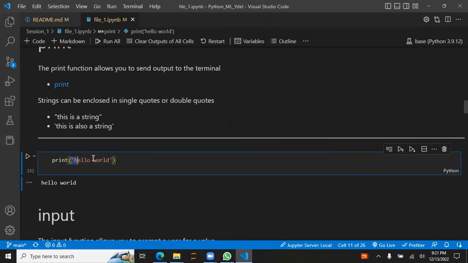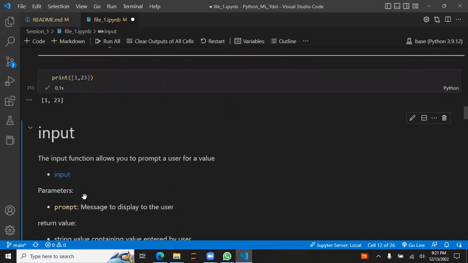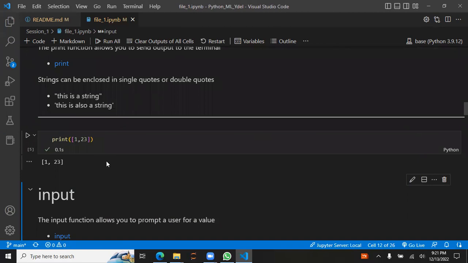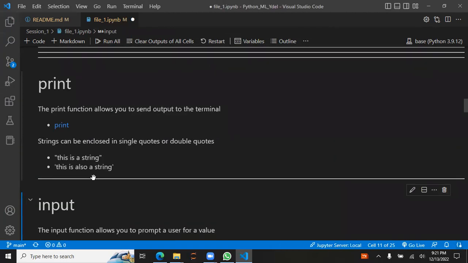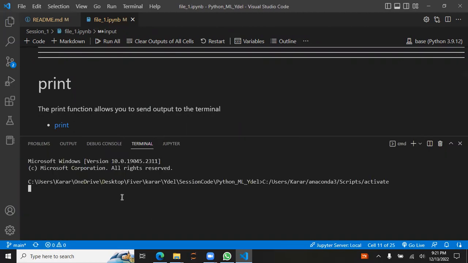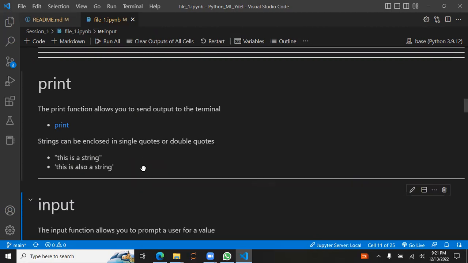Let's suppose we could pass a list, 1 comma 2. So any basic Python data type can be passed into this print function. The important thing is it just prints something on the console. And the console is the terminal. It's another word for terminal, and that's it.